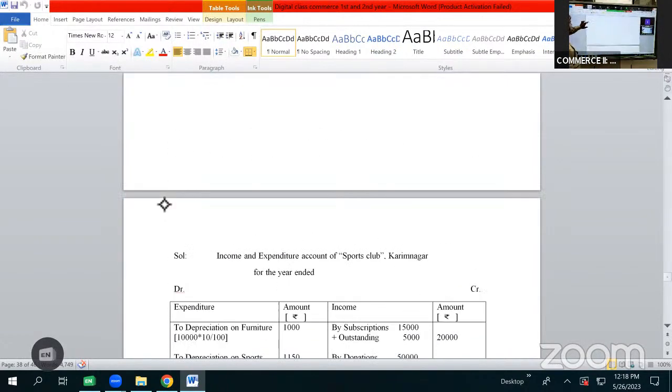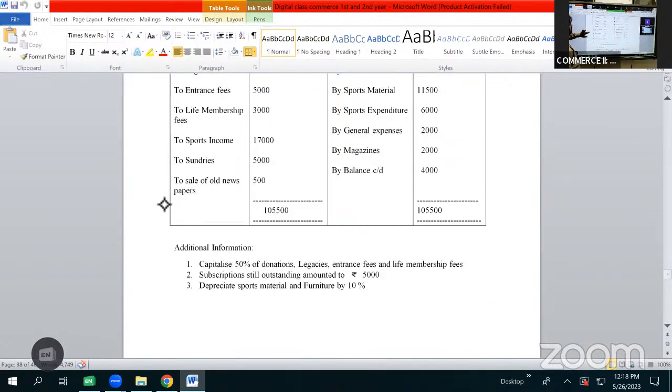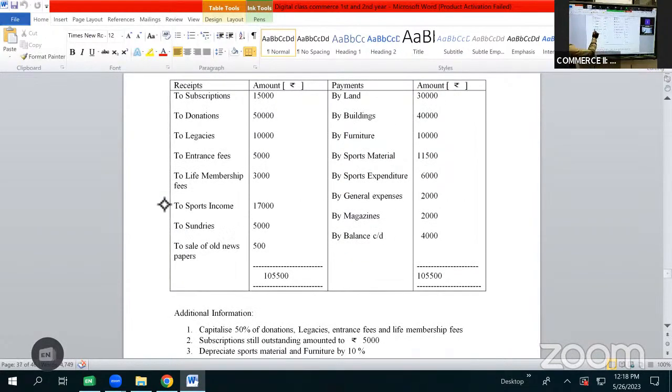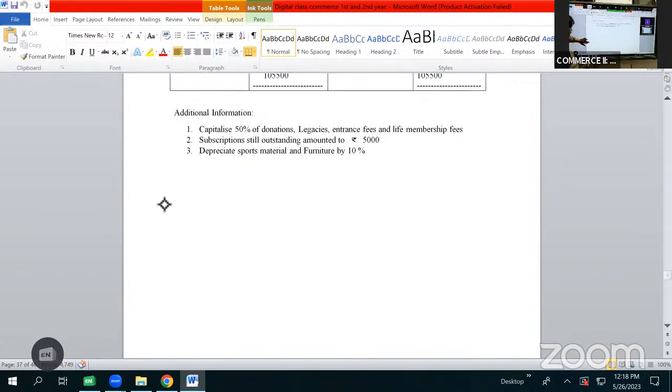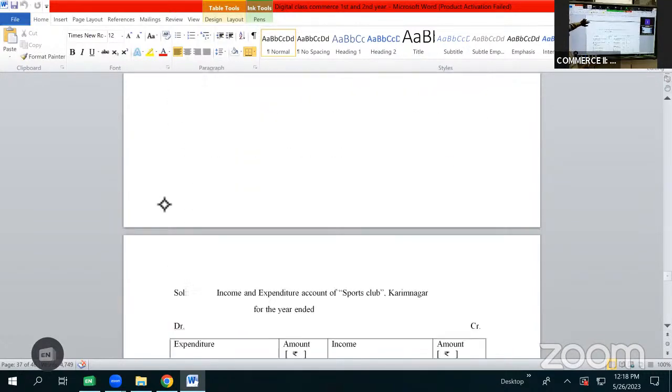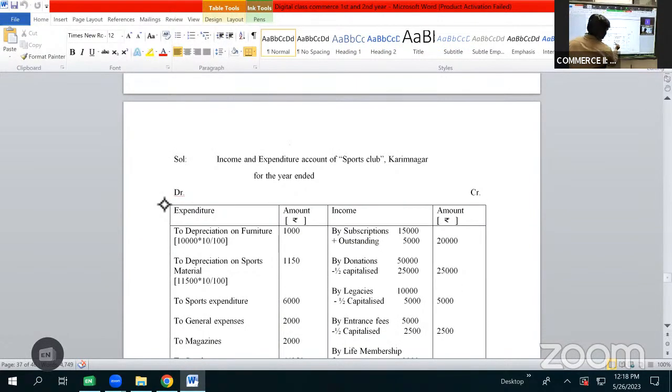Then after subscriptions, we have donations 50,000. We have an adjustment that capitalize 50% of the donation. So we'll be showing only 50% of donations. Here it will be shown as by donations 50,000 less half of the amount capitalized 25,000. So we'll be showing only 25,000.